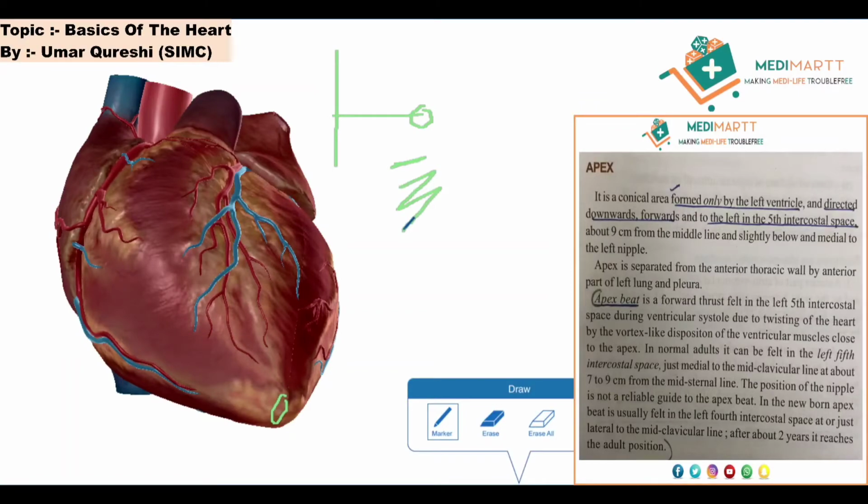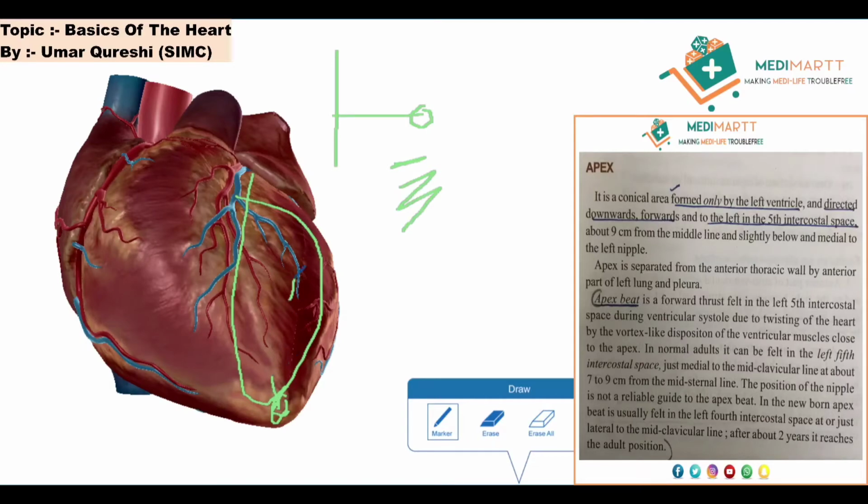Due to the twisting of the heart by the vortex like disposition of the ventricular muscles close to the apex. Now what this point is trying to say, that during ventricular systole, due to the twisting of the heart, this heart basically twists. Why is it twisted? Because it has to pump the blood to the whole of the body. As we all know, the apex is formed by the left ventricle only.